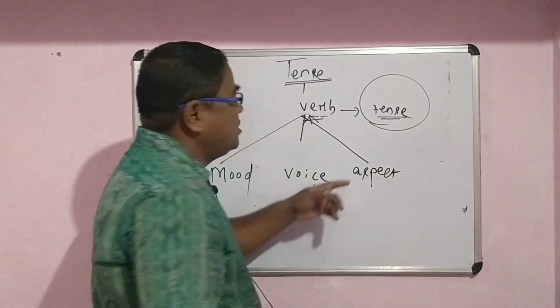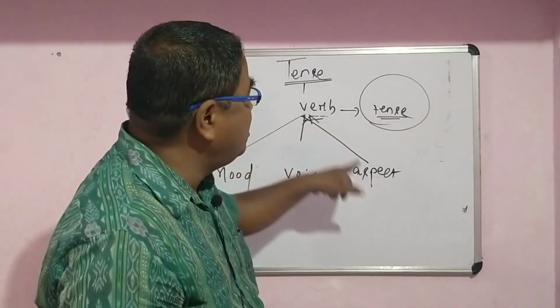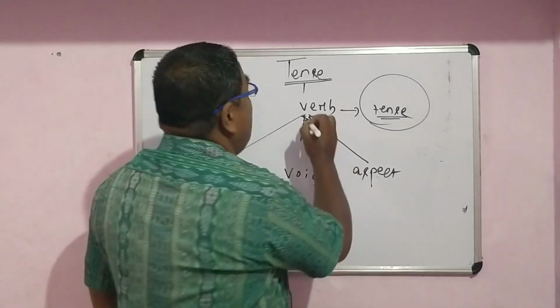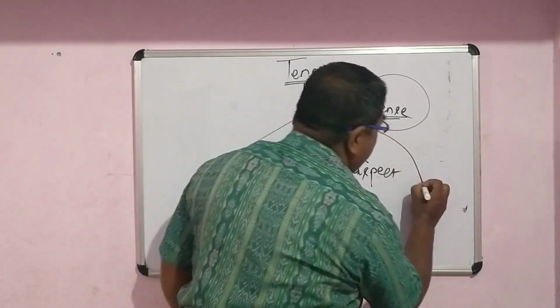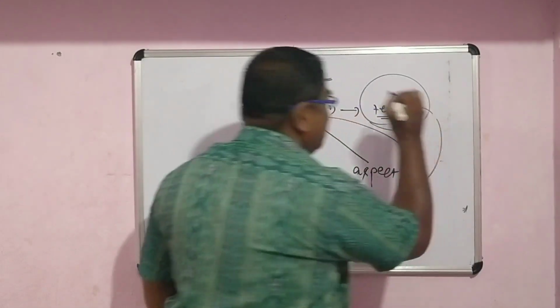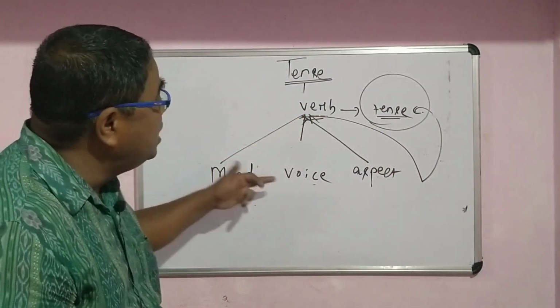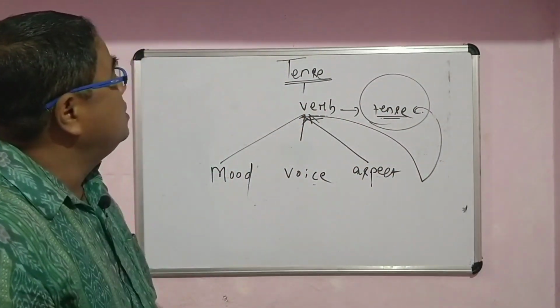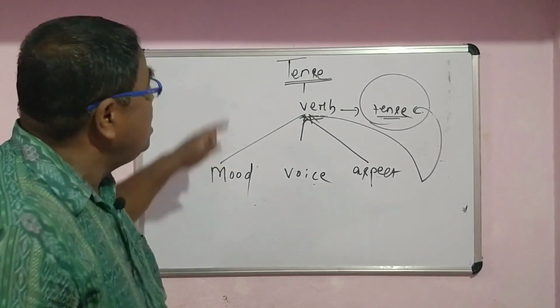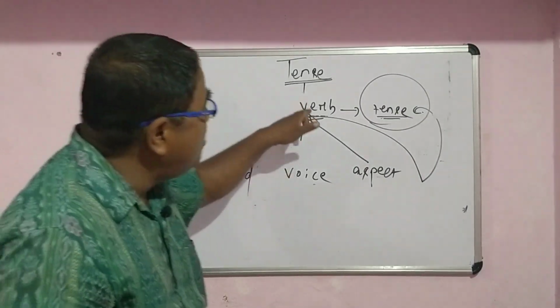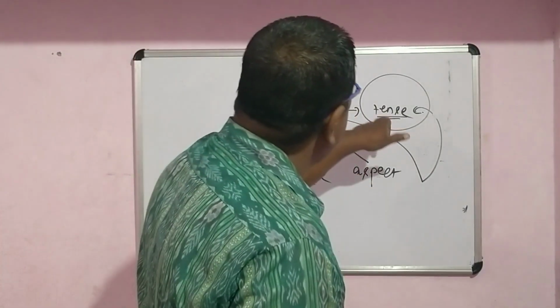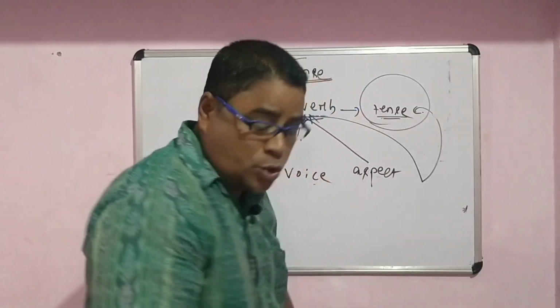Aspect shows whether the action is in progress or whether the action is complete. And the most important form of the verb is your tense. So these are the 4 leading forms of the verb: mood, voice, aspect, and tense.